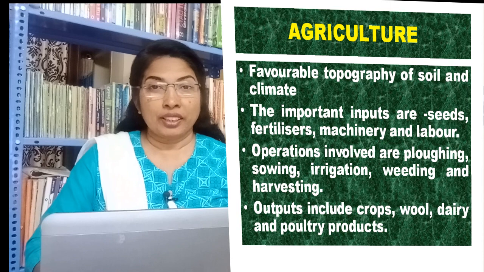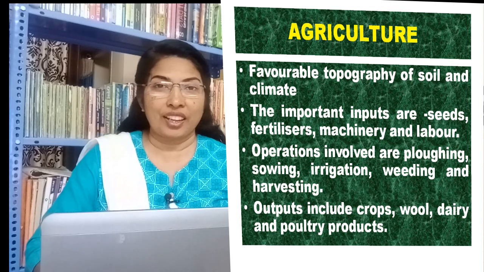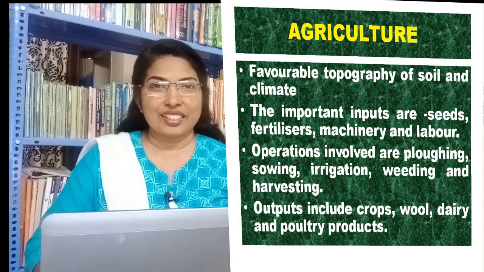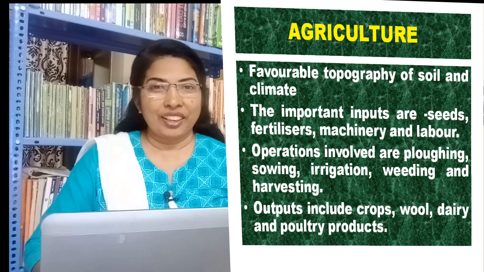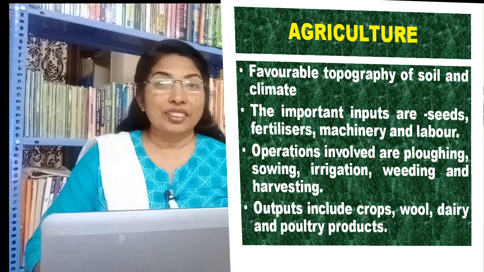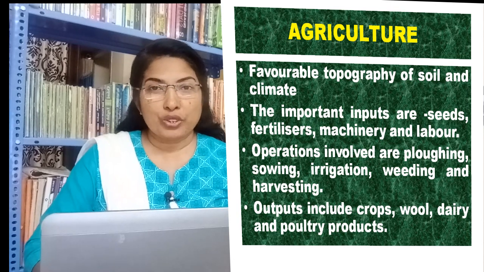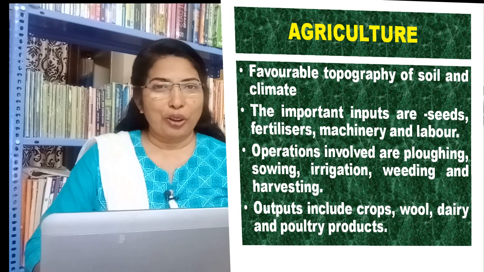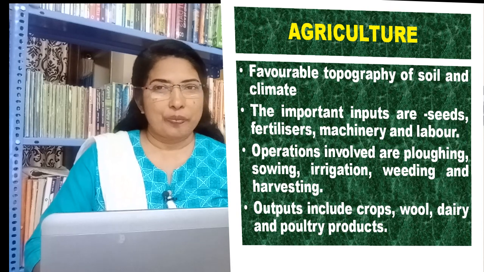Agriculture or farming can be looked at as a system. The important inputs are seeds, fertilizers, machinery, and labor. Some of the operations involved are plowing, sowing, irrigation, weeding, and harvesting. Then what will be the output from the farm system? The outputs from the system include crops, wool, dairy, and poultry products.